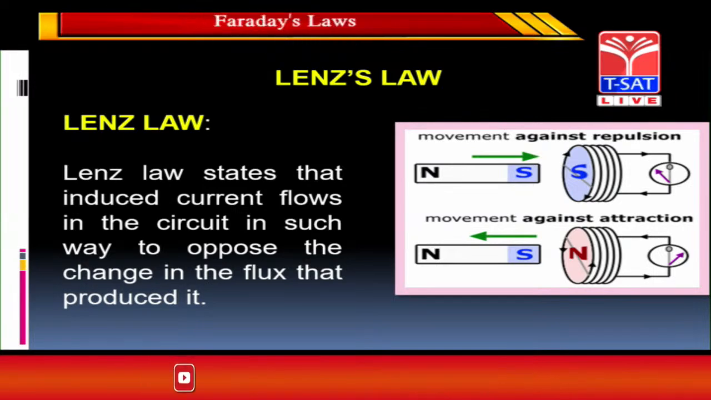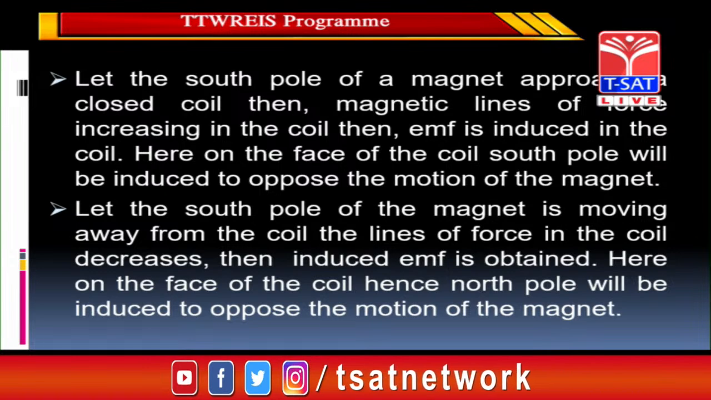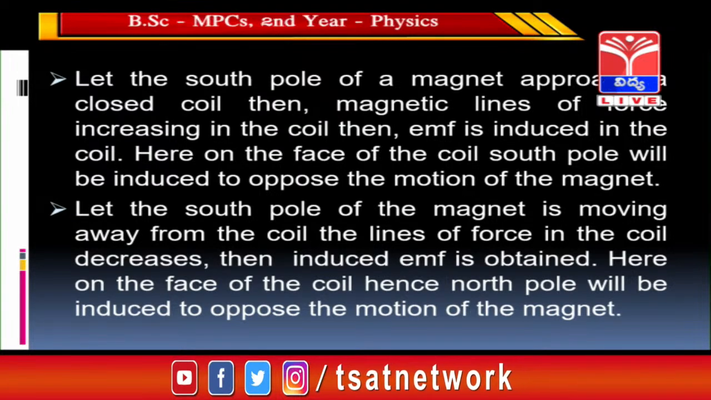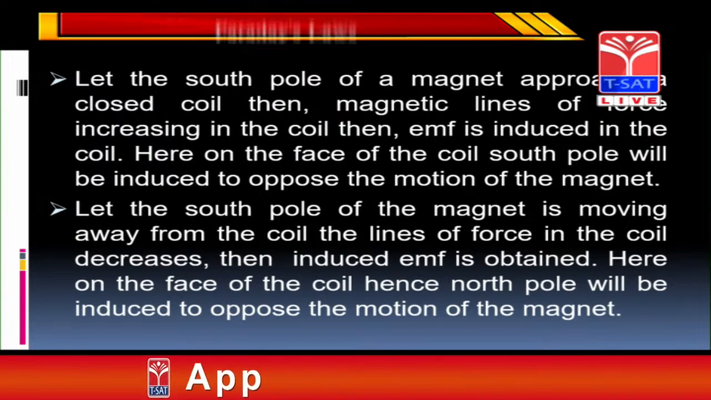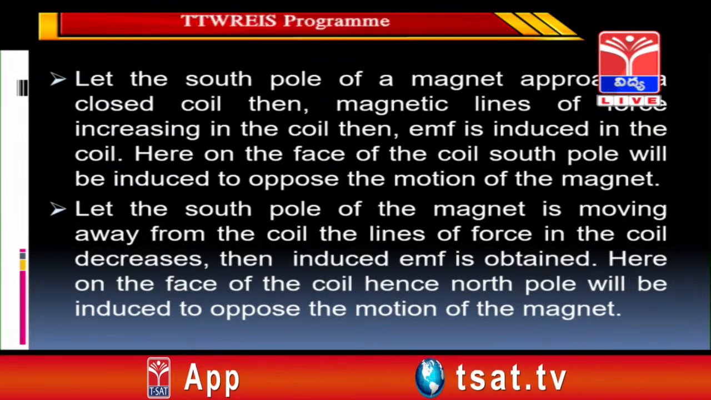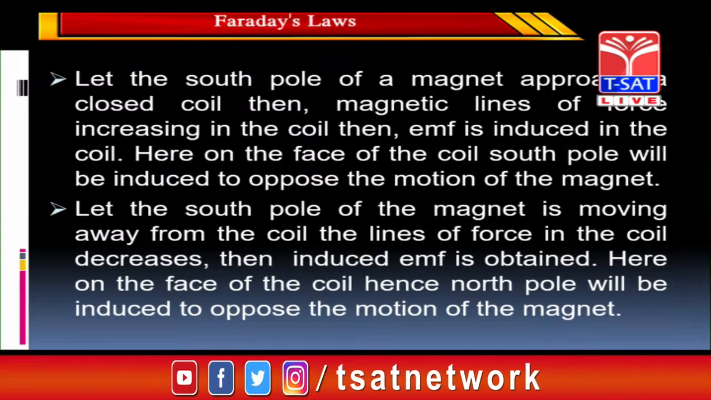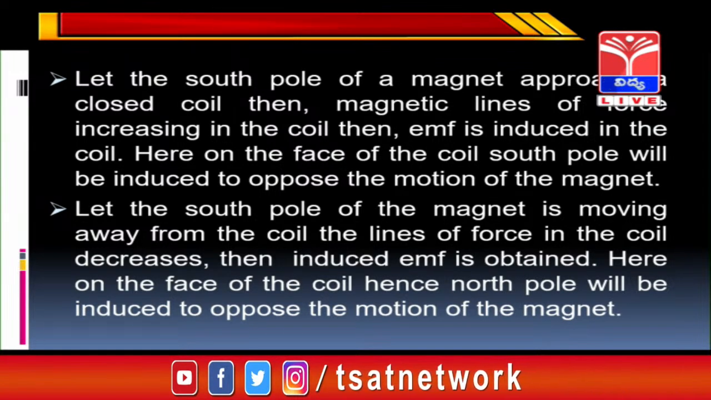Let the south pole of a magnet be moving away from the coil. The lines of force in the coil decrease, then induced EMF, that is induced electromotive force, is obtained. On the face of the coil, a north pole will be induced to oppose the motion of the magnet.